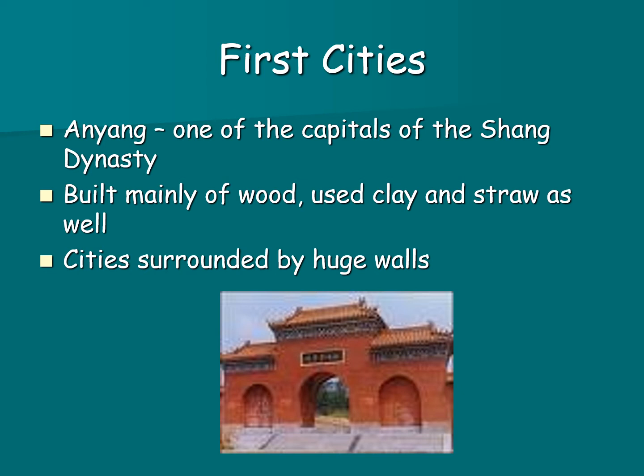From there, they surrounded their cities with huge walls. Of course, we can think of one huge wall in China that protected the northern boundary. You're probably thinking of the Great Wall of China. We'll get to talk about that later. But cities, especially in the north, needed protection from bandits and invaders from the desert region.